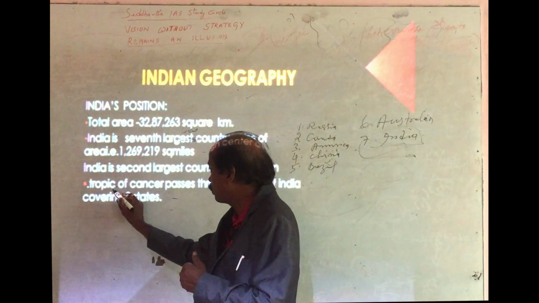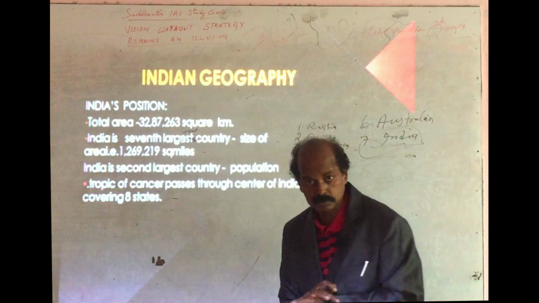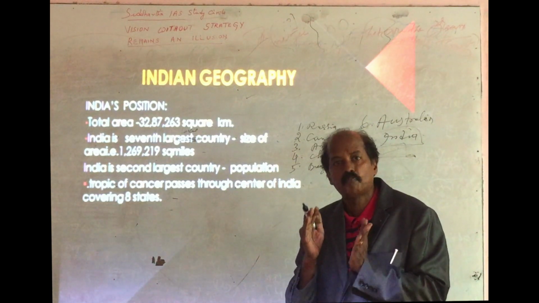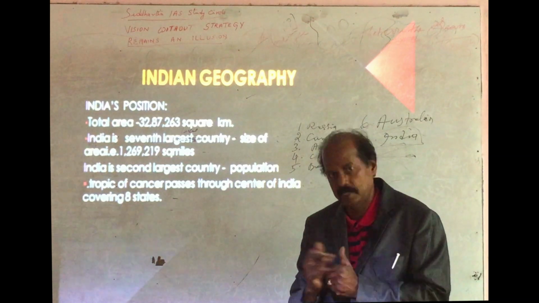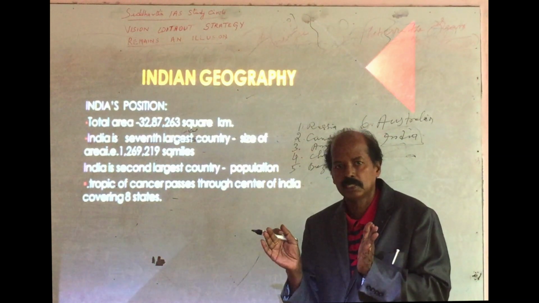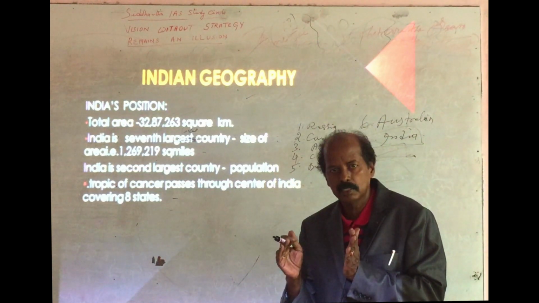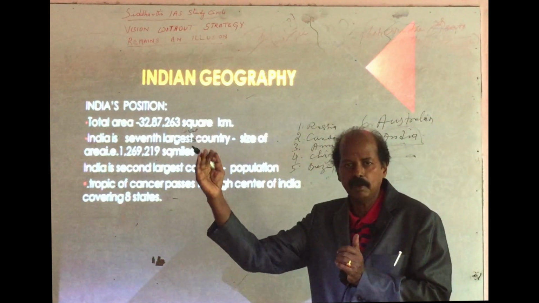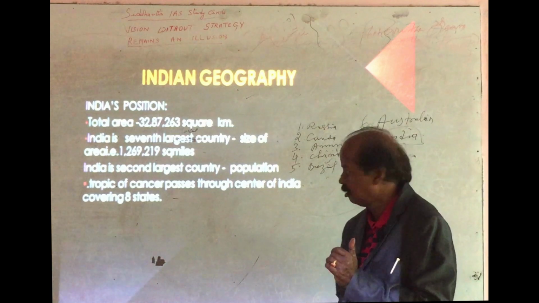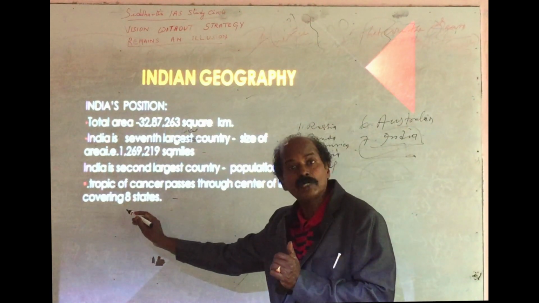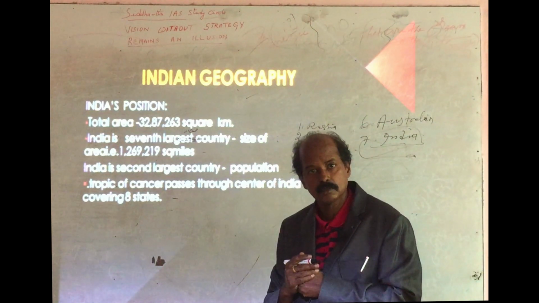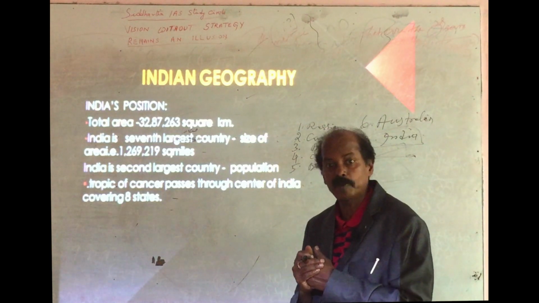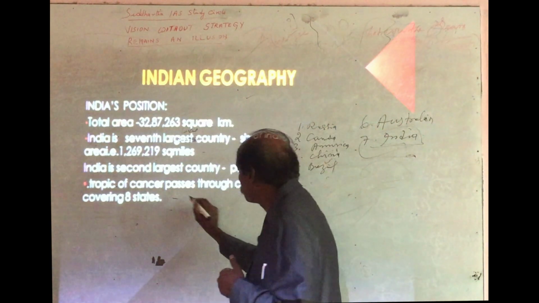Then another important geographical thing you have to know is the Tropic of Cancer. The Tropic of Cancer almost passes through the center of India, which divides India into northern India and southern India. This Tropic of Cancer covers 8 states. That means it touches the 8 states. What are the 8 states?